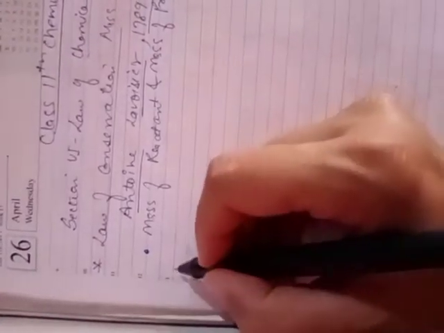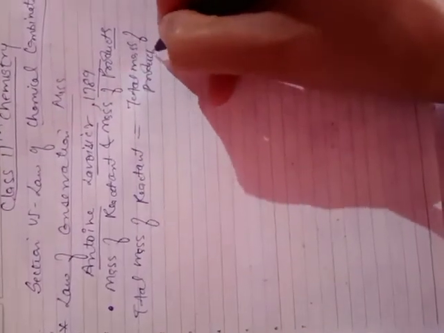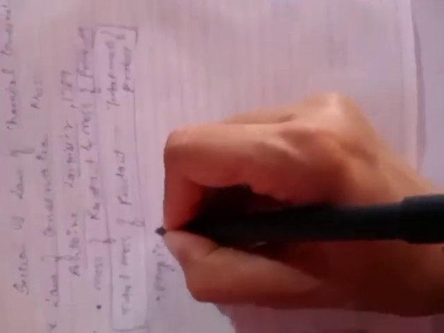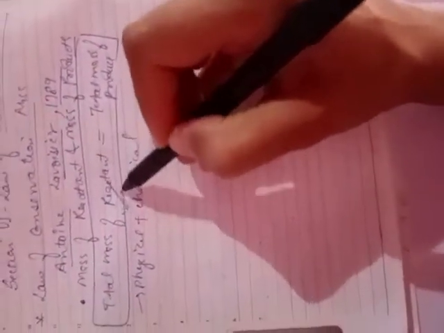Clear? This law states that in all physical and chemical changes, the total mass of reactants is equal to the total mass of products. This law is applicable to all physical as well as chemical changes in which the total mass of reactants is found equal to the total mass of products. It means the chemical reaction is following the law of conservation of mass.